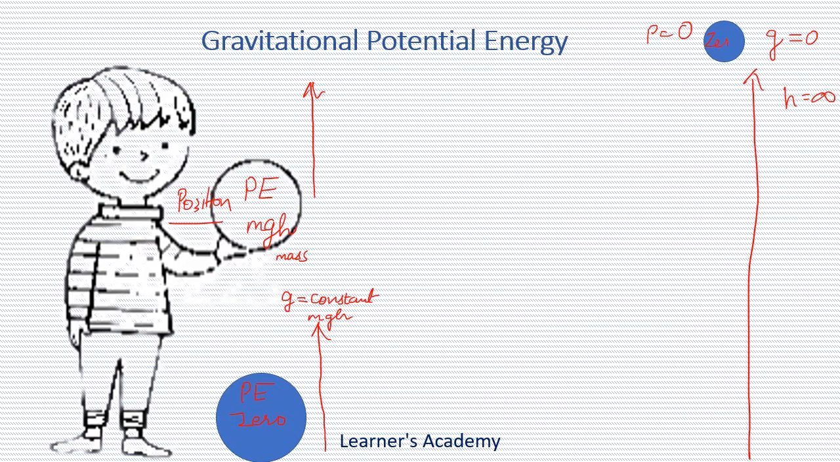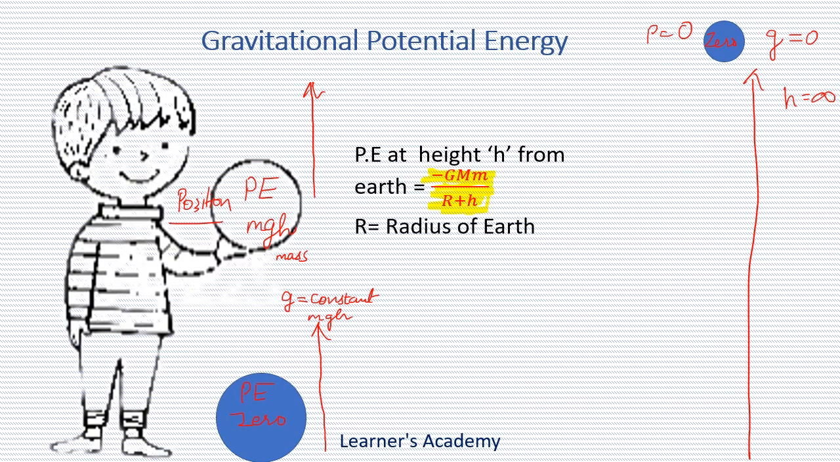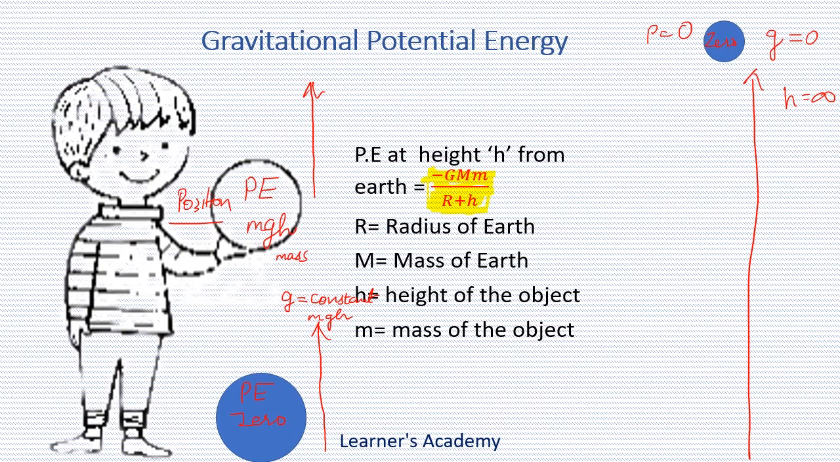When an object is at a height h from the surface of the Earth, potential energy is given by the formula minus GMm upon (R plus h), where R is the radius of the Earth, M is the mass of the Earth, h is the height of the object, and small m is the mass of the object. So what do we conclude? On the surface of the Earth, the potential energy is given by mgh, while at a height h from the surface, potential energy is given by minus GMm upon (R plus h).